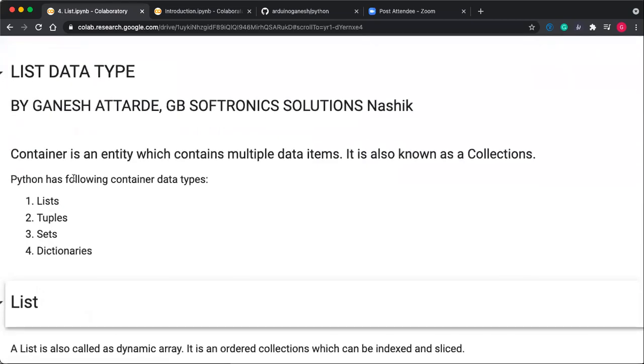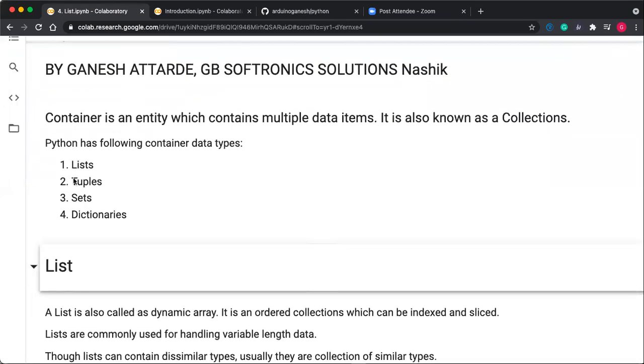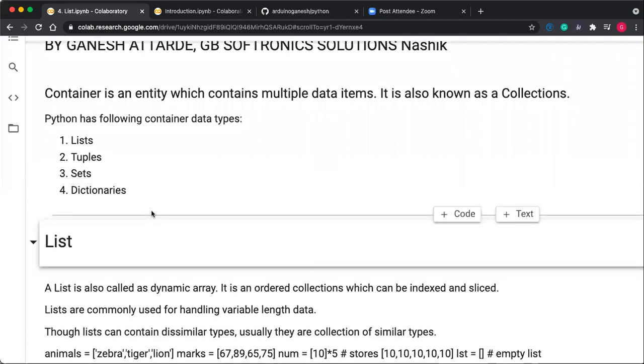So, list data type. List is an advanced data type. Consider this list as a dynamic array. It is considered a dynamic array. So list is considered as a container, where you can store multiple data items. By multiple data items I mean data items having different data types. If you are storing items of different data types, then it's called a list.